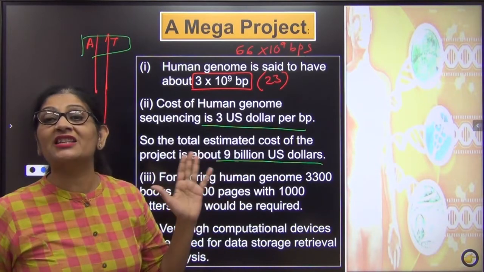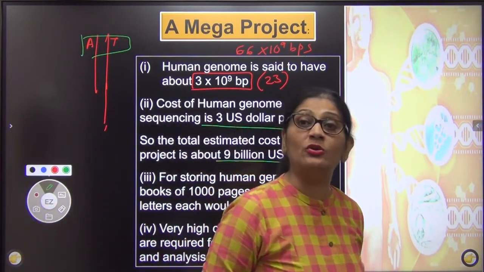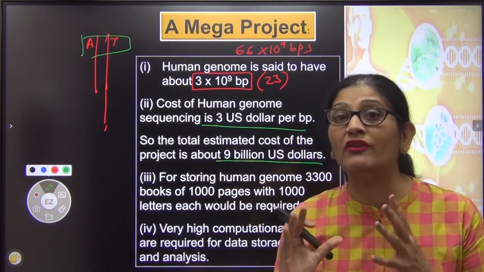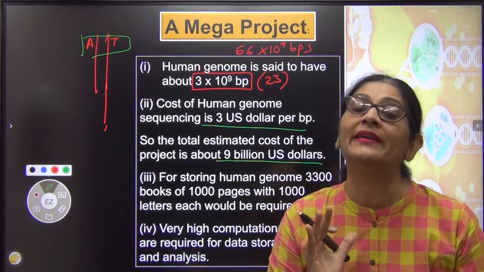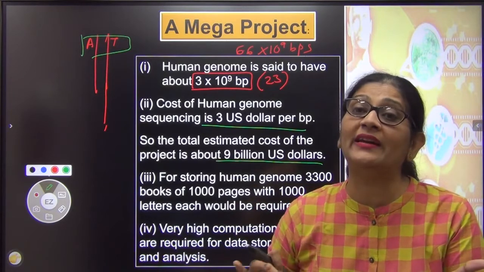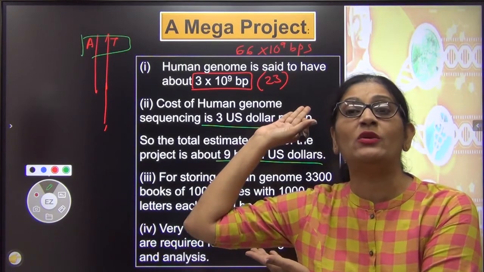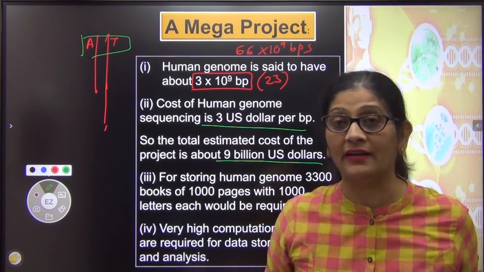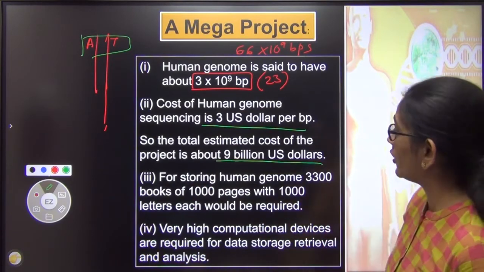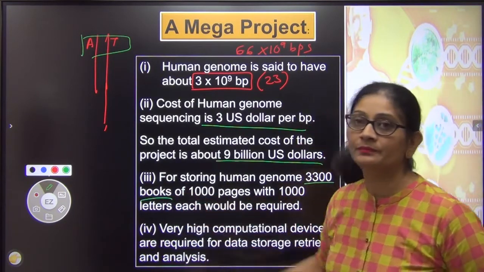Okay, the cost was not as big a factor as this: once you have invested in finding out the genome and you have spent $9 billion, obviously whatever you have found out you would like to get it documented. आप चाहेंगे उसको किताब में हम लिख दें? नहीं, why? Otherwise, if I don't keep it documented anywhere, and then again if I want to know something about a human genome, I'm not going to spend this money once again. So obviously I need to document it, and the documentation of the information that would have come out would require 3,300 books.